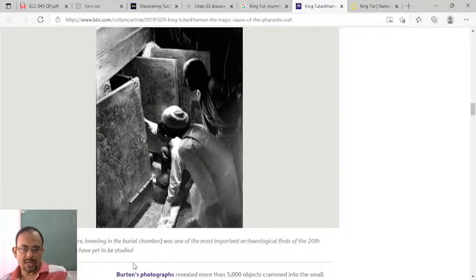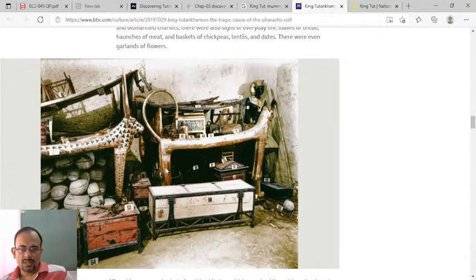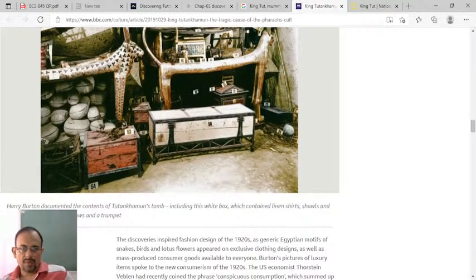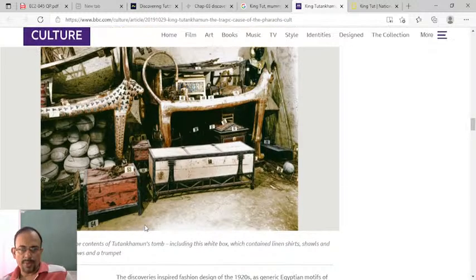So the British archaeologist Howard Carter has excavated his body. Excavation he has done. You can see here, Harry Burton documented the contents of Tutankhamun's tomb, including the white box, which contained linen shorts, shawls, loincloths, 18 sticks, 69 arrows, and a trumpet.